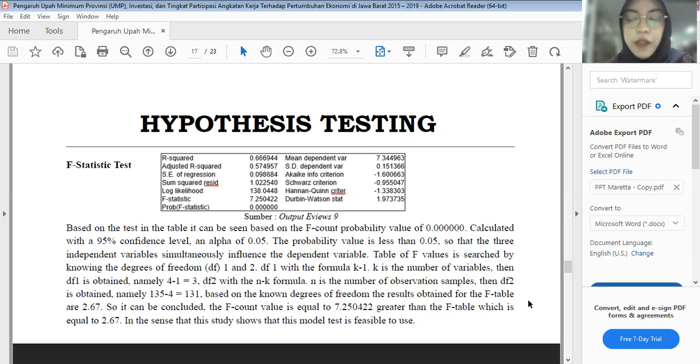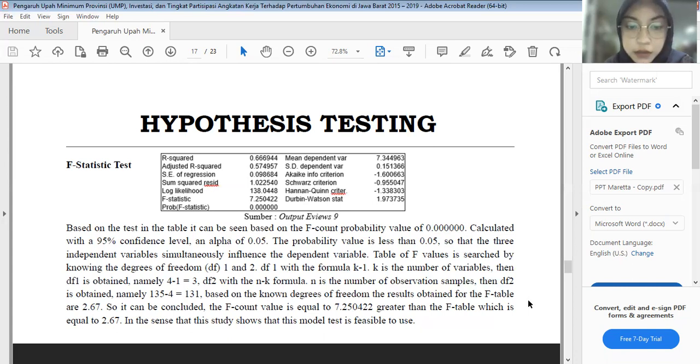The F table value is searched by knowing the degrees of freedom, DF1 and DF2. DF1 uses the formula K minus 1, where K is the number of variables. Then DF1 is obtained, namely 4 minus 1 is 3. DF2 uses the formula N minus K, where N is the number of observation samples. Then DF2 is obtained, namely 135 minus 4 is 131.